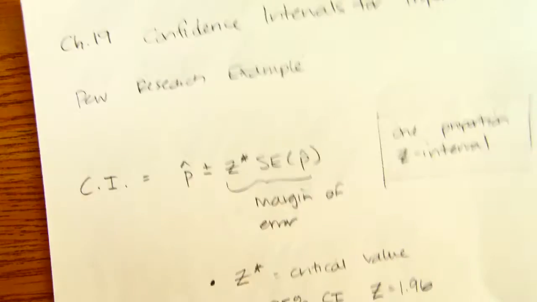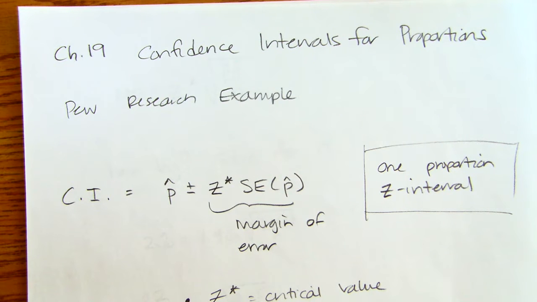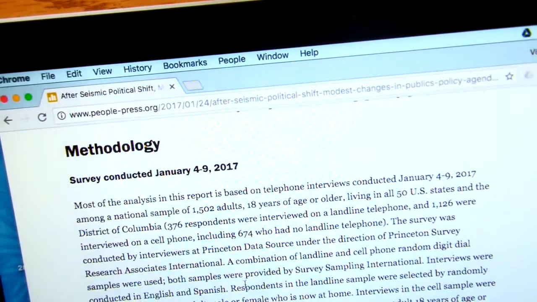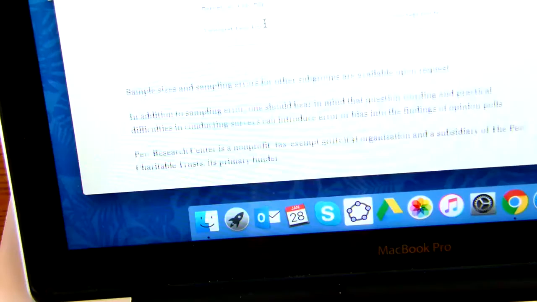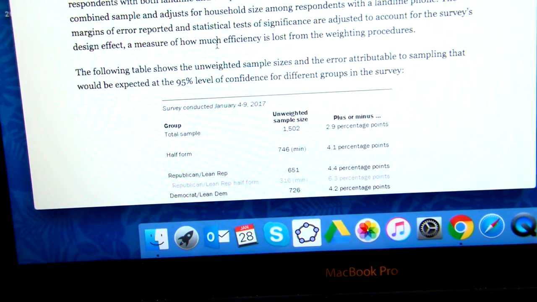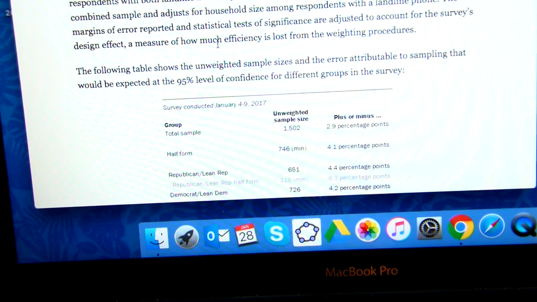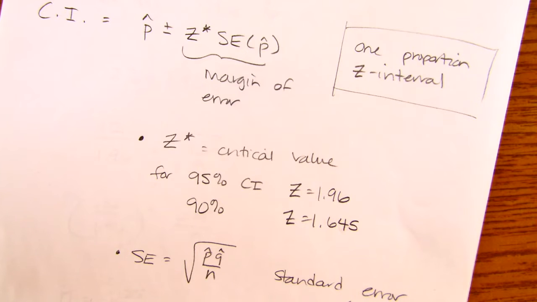So this is really about how do we take a sample and then report something from it. How does Pew Research say 76% of Americans think that terrorism should be a top priority? Well, they construct that confidence interval. Oh, I forgot to tell you that somewhere. Oh, here we go. At the bottom of the methodology, it says the following table shows the unweighted sample sizes and the error attributable to sampling that would be expected at the 95% level of confidence. So what is this all about? And again, it's a little more complicated than I'm going to present it here, but this is introductory statistics.